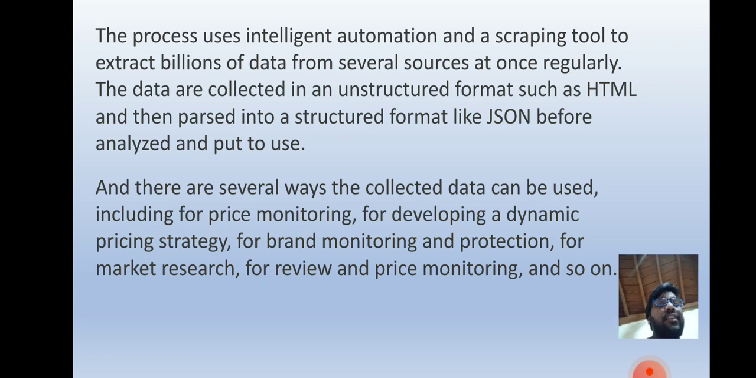And there are several ways the collected data can be used. The collected data can be used in several ways, including price monitoring, developing a dynamic pricing strategy, brand monitoring and protection, market research, review monitoring, and so on. These are the ways the data collected by web scraping can be used.